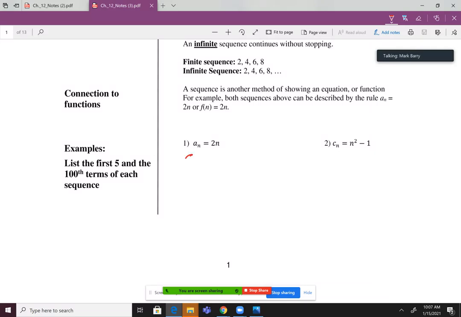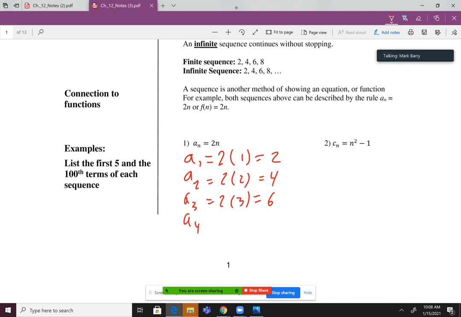So to find the first term, called a sub 1, and just like functions, if the subscript is a 1 for n, that means I plug in a 1 for n on the right side. So a sub 1 is 2 times 1, which is 2. A sub 2 is 2 times 2, which is 4. A sub 3 is 2 times 3, which is 6.